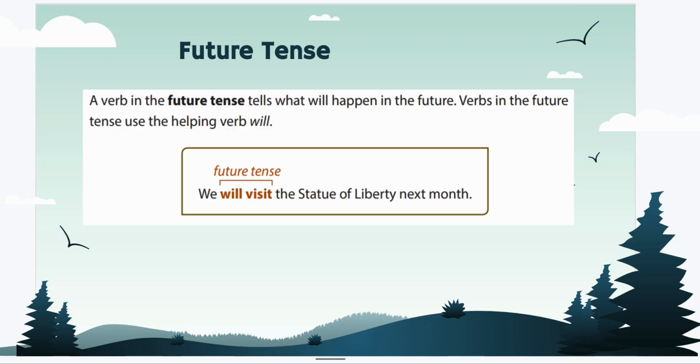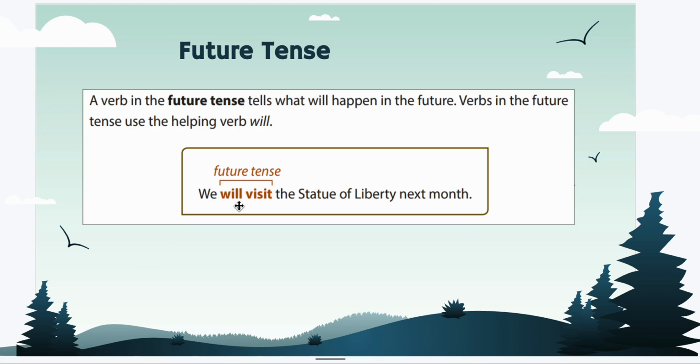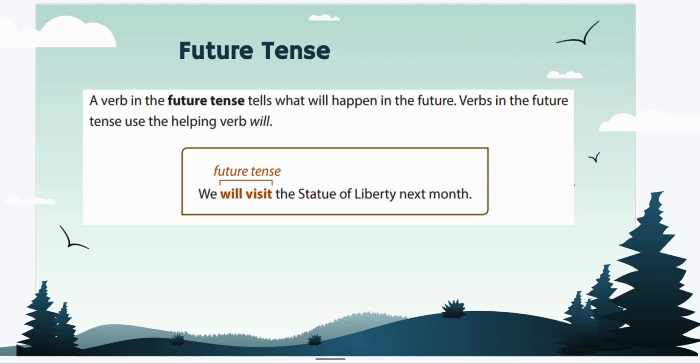All right, now we're going to talk about the future. So the future hasn't happened yet. And if a verb is in the future, it's an action that hasn't happened yet, but will happen or could happen. For example, we will visit the Statue of Liberty next month. And we're going to count both of these words, will visit, as part of the future tense.